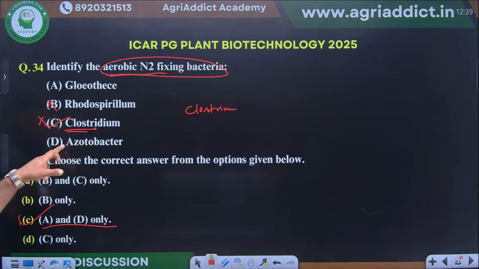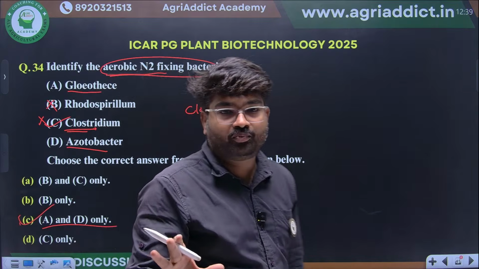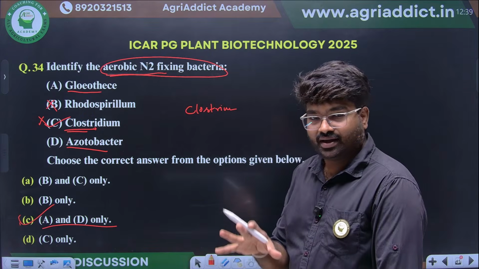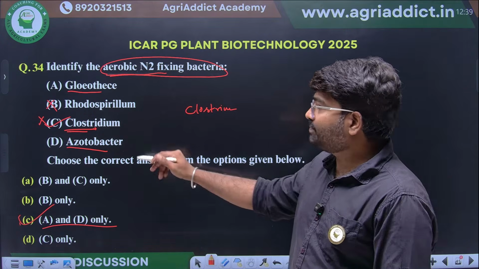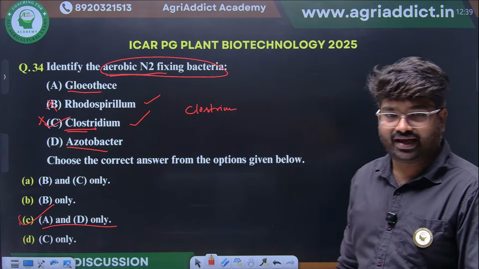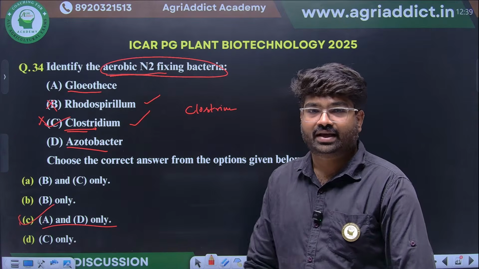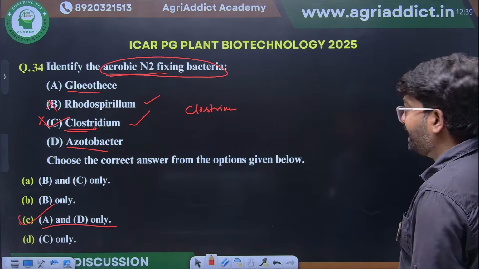Yes, clear, students. Azotobacter and Gloeothece are examples of aerobic nitrogen fixing bacteria. Clostridium, Rhodospirillum and Methanococcus are examples of anaerobic nitrogen fixing bacteria.